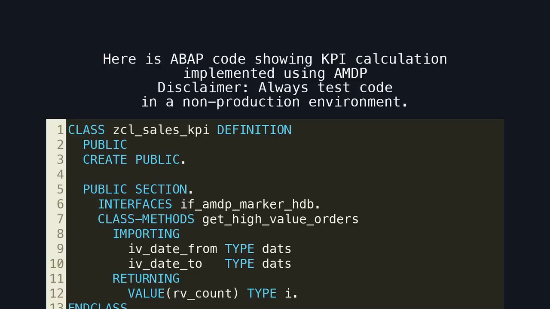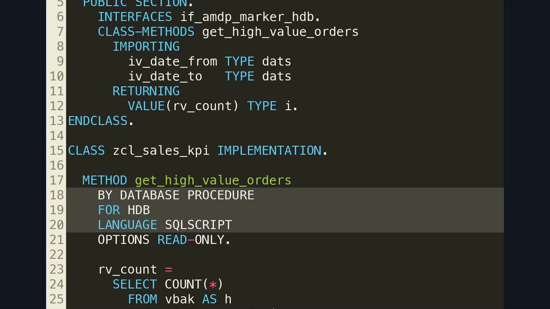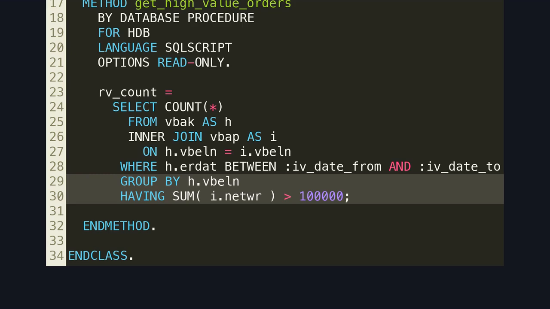Here is ABAP code showing KPI calculation implemented using AMDP. Disclaimer: always test code in a non-production environment. Here is the AMDP declaration. This explicitly tells SAP that the logic runs inside the HANA database. This code snippet performs aggregation directly in HANA, eliminating all ABAP loops and round trips.